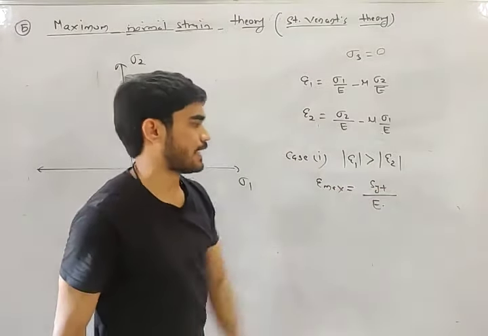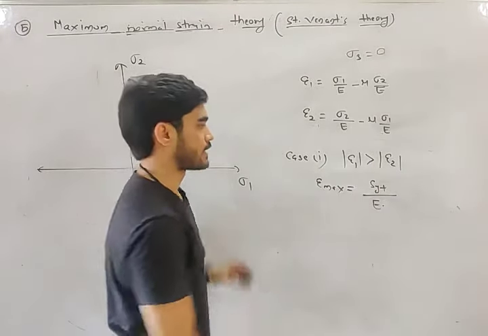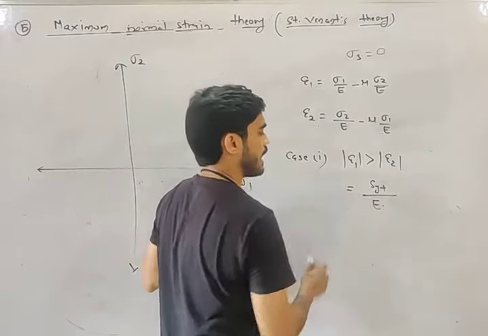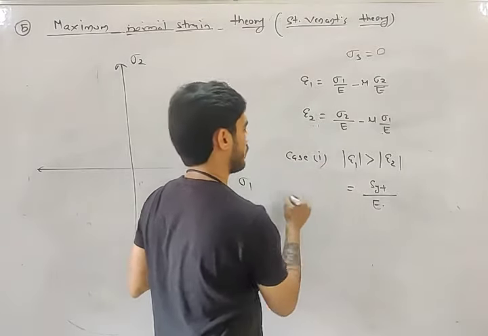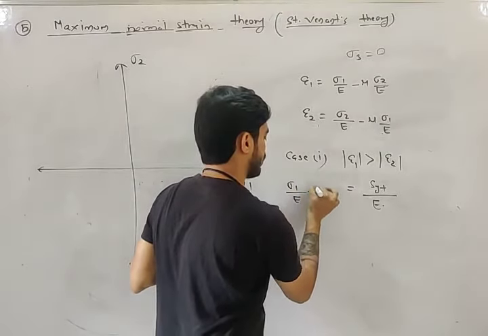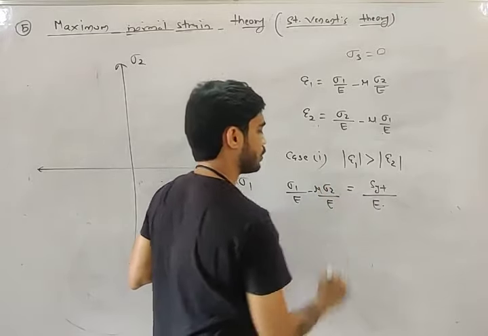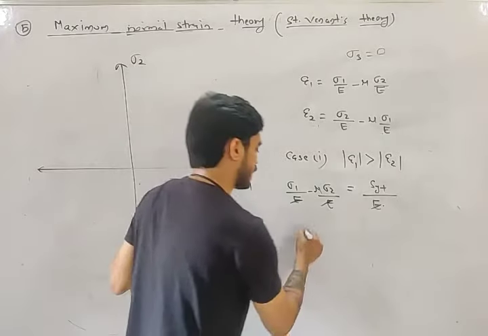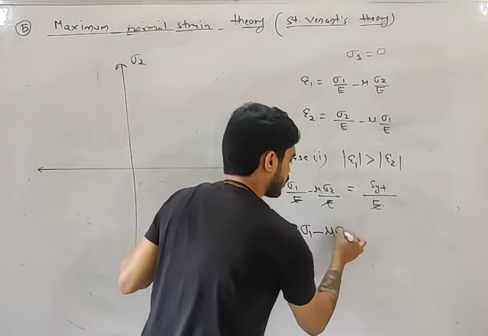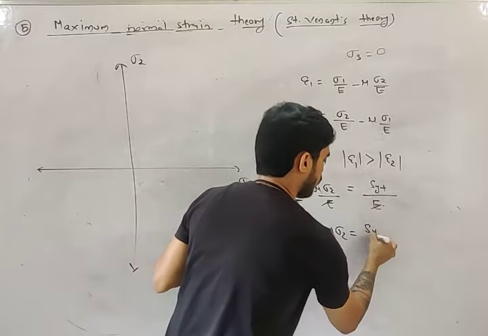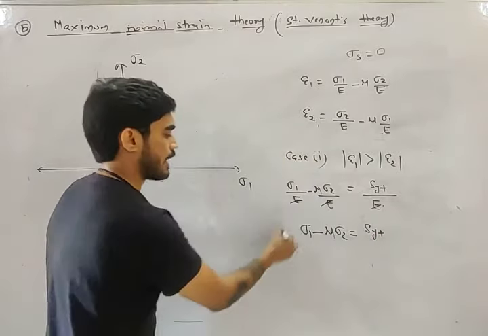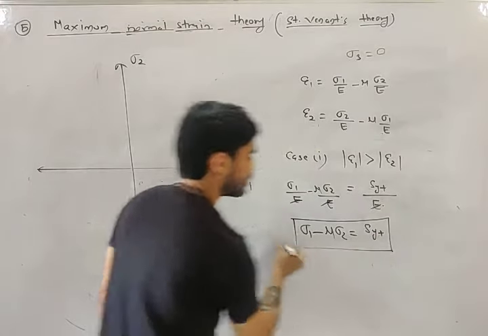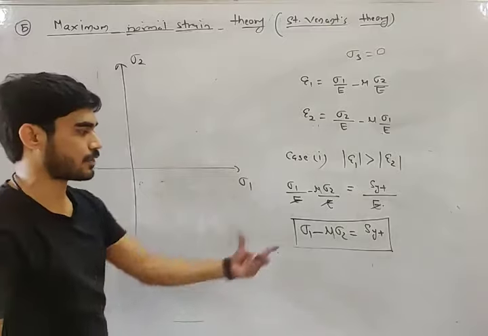And if epsilon 1 is greater than epsilon 2, epsilon max will be epsilon 1, which is sigma 1 by E minus mu sigma 2 by E. Now E cancels. What you will get? Sigma 1 minus mu sigma 2 equals SYT.